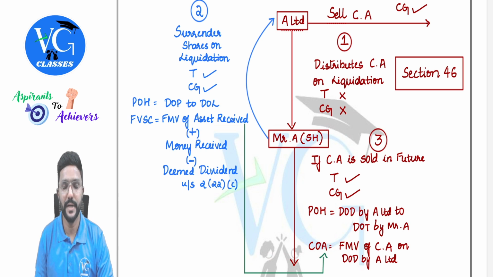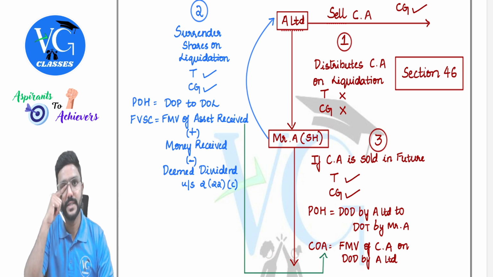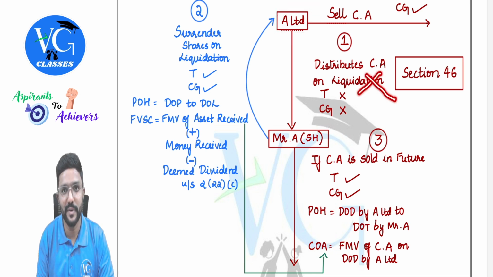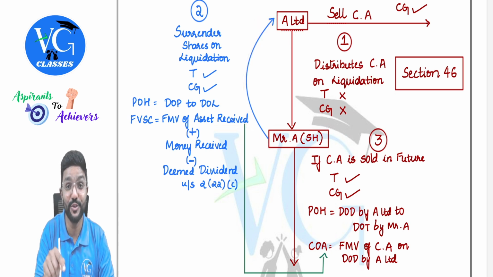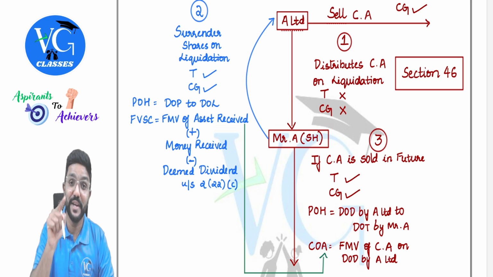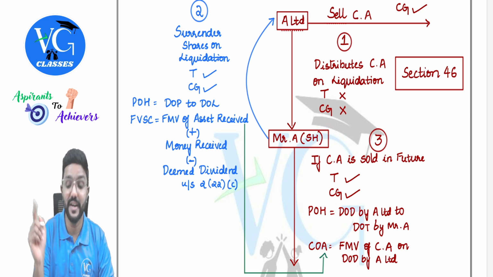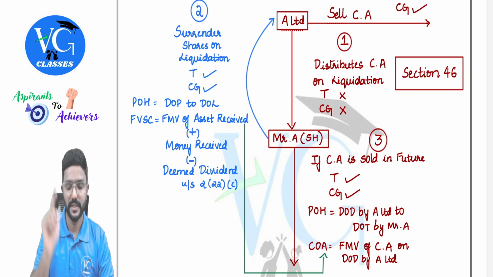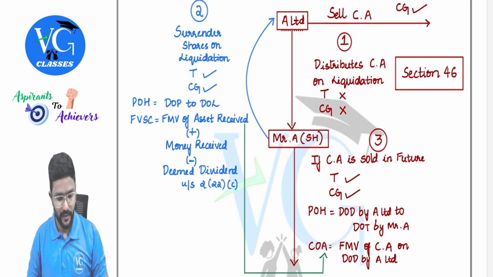Got it? Please be careful: when the asset was distributed by A Limited, it was not taxable in the hands of the company, but for that Mr. A surrendered his shares. Is it a transfer for him? Yes. Transfer of what? Not this asset. It is a transfer of shares held by him. Got it? Yes, guys. Fine.